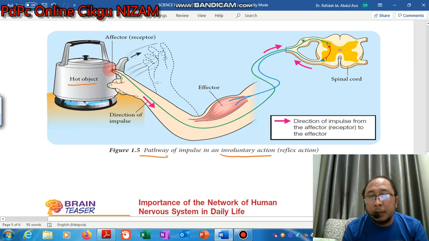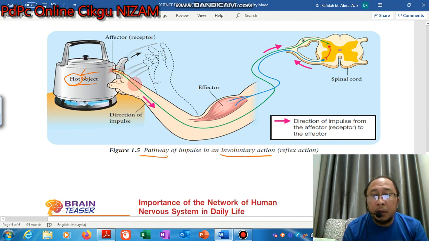What is the stimulus detected? Hot. When the receptor at the finger detects heat, impulses will be produced.